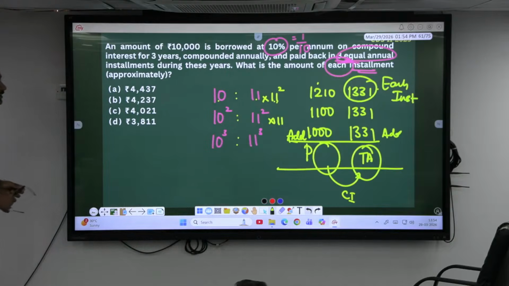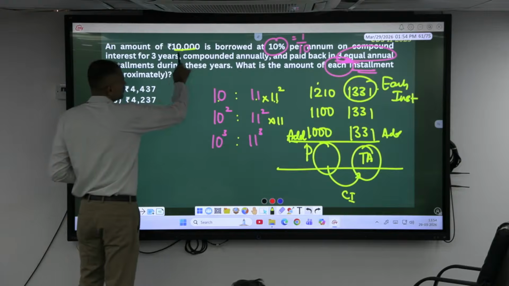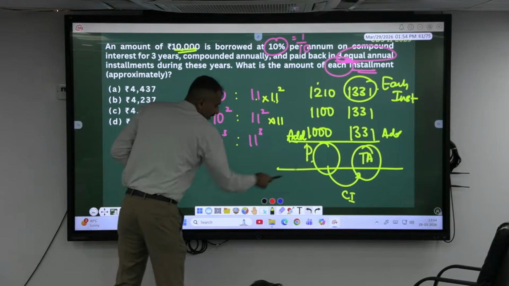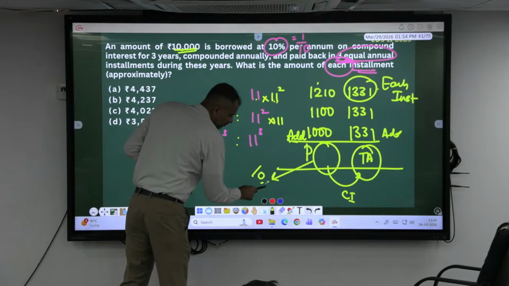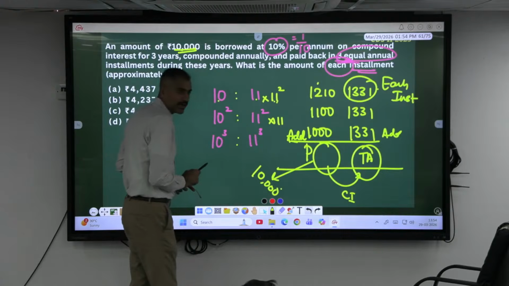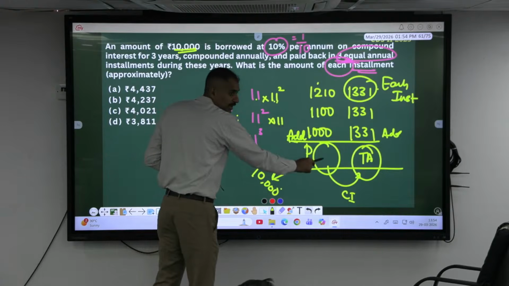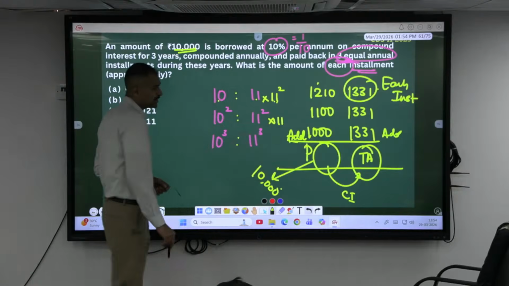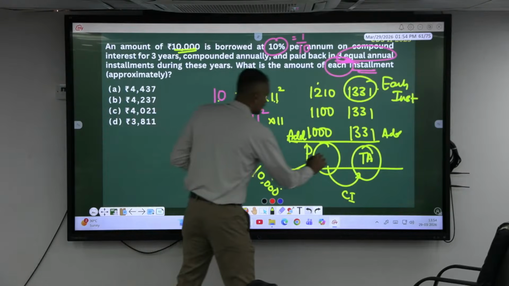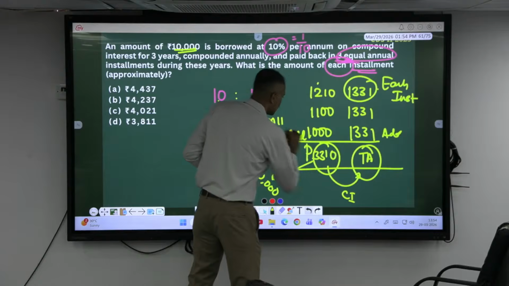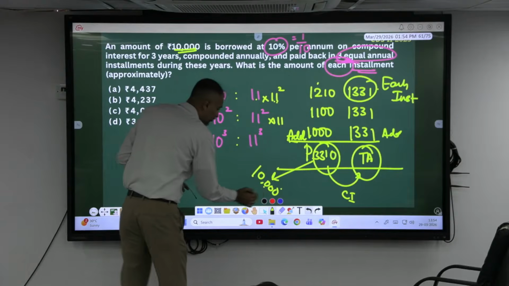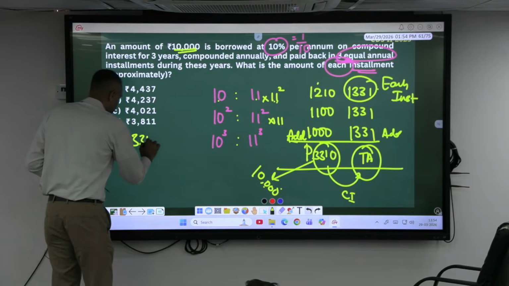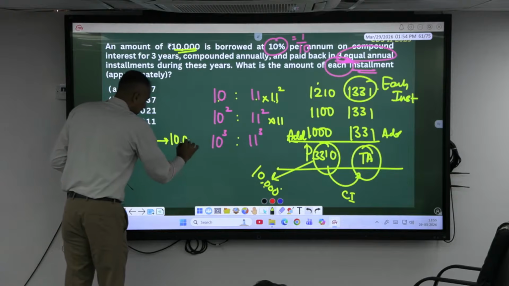What is given? Principal is given, isn't it, madam? If this value is given as 10,000, and if I add all this, how much is the sum? 0.01... 3310. If the 3310 value is given as 10,000, I need each installment, right?